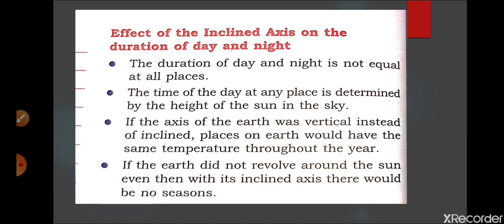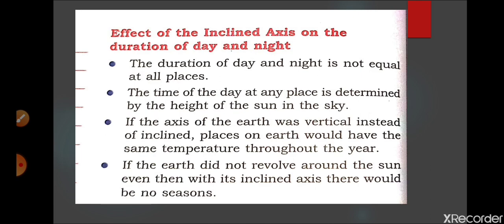Next, if the earth did not revolve around the sun, even with an inclined axis there would be no seasons. So seasons are not a matter of rotation, seasons are part of revolution. But the days and nights change due to the inclination of the axis as well as revolution, because the earth changes its position in the orbit. Sometimes the earth is near the sun, sometimes away from the sun. These conditions are known as perihelion and aphelion. We will discuss that afterwards.